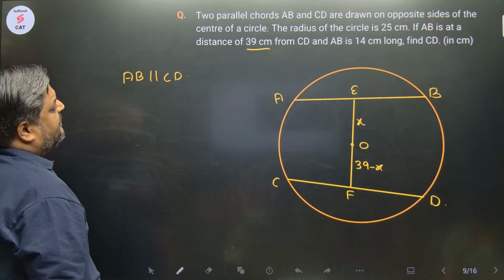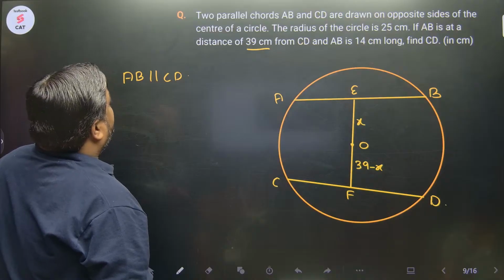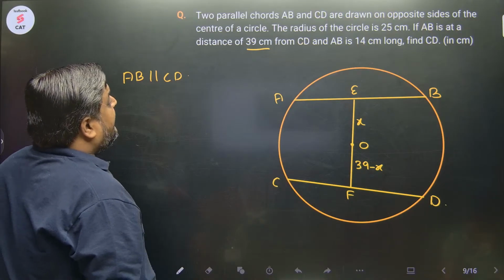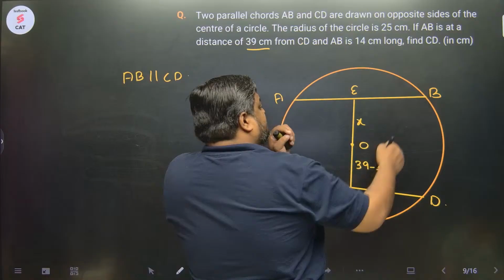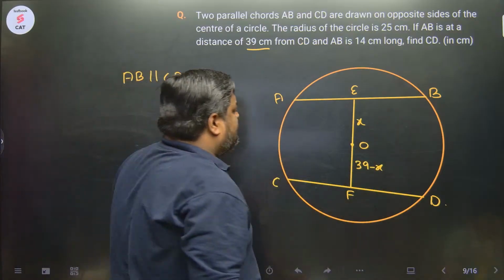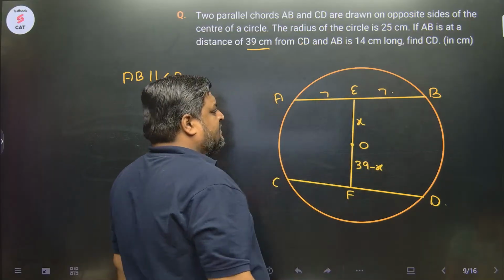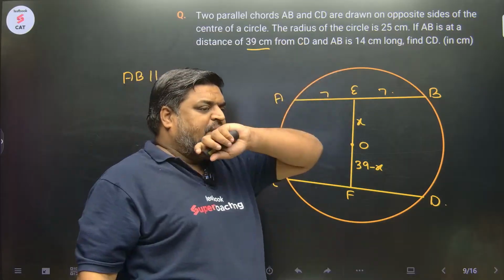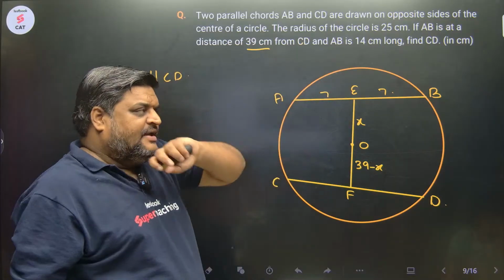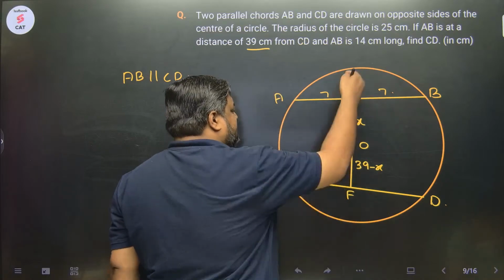Radius of the circle is 25. Very good. And AB is 14 centimeters long. AB का length 14 centimeters given है. So this is 7 and this is 7 because distance क्या होता है दो parallel lines के बीच में? The minimum possible distance, और parallel line है तो distance would be same.